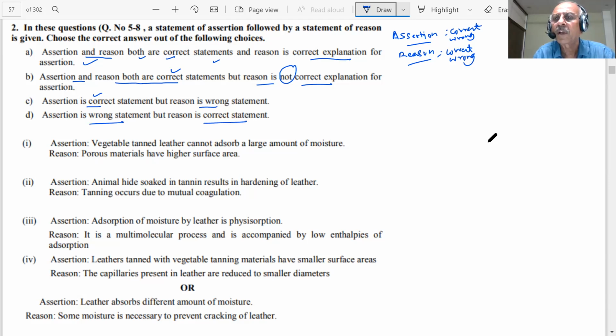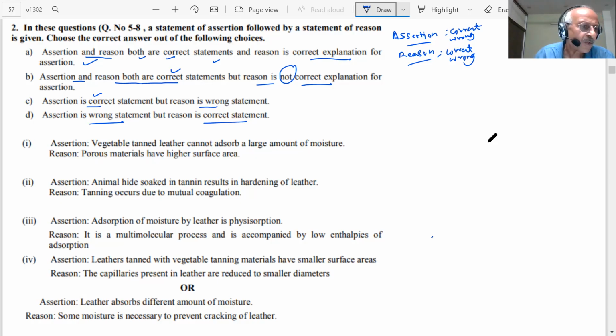Assertion wrong, reason correct, then D. So students, we will read it very carefully. The D is the easiest choice. If assertion is wrong, then answer is D. If assertion is correct, but reason is wrong, C. And then A and B, we have to make a choice. Most difficult will be here. Do you understand, students? Yes, sir.